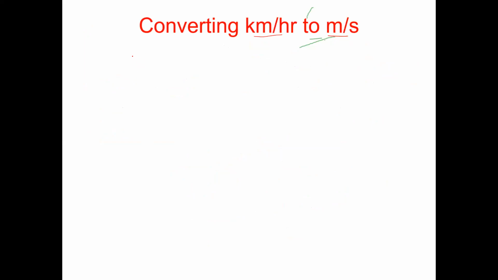You answer that the speed of the car is so many kilometers per hour. Or this can also be the answer: the speed of the car or the cycle is 10 meters per second. Okay. So these are the two denominations in which speed is talked about.